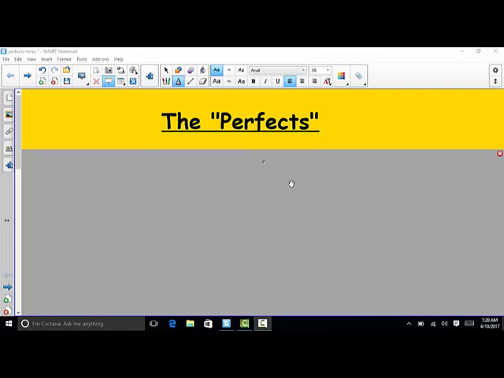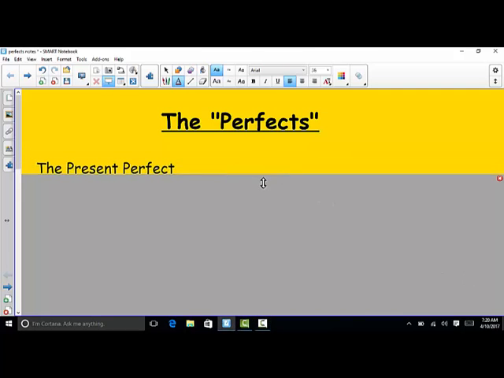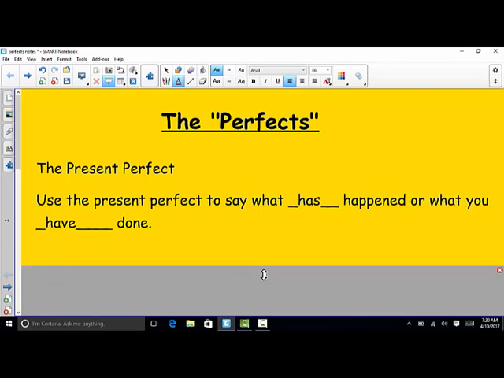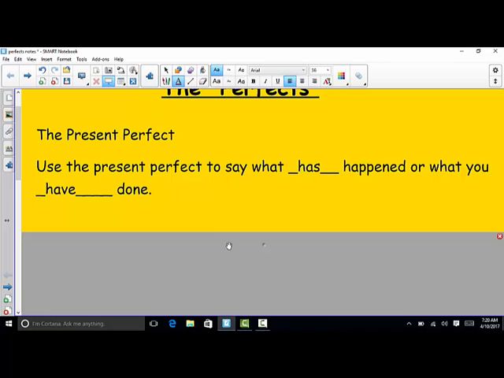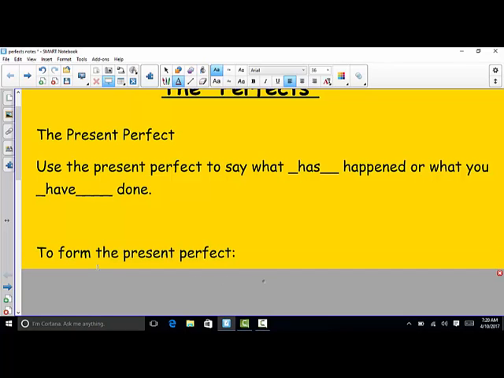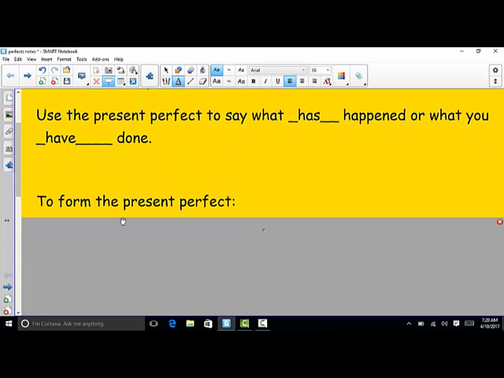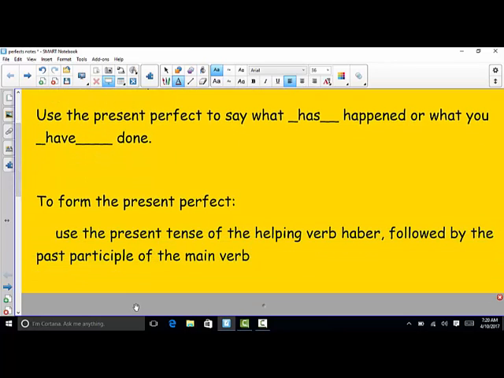What are the perfects used for? The present perfect is used to say what has happened or what you have done. Okay, to say what has happened or what you have done. So you need a couple different things to form the present perfect. The first thing that you need is a form of the helping verb haber.